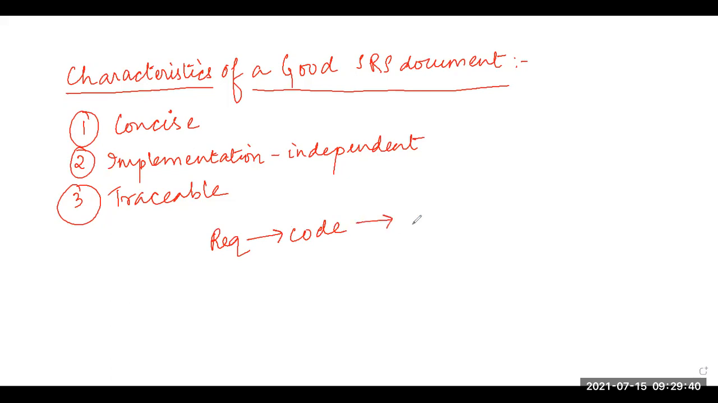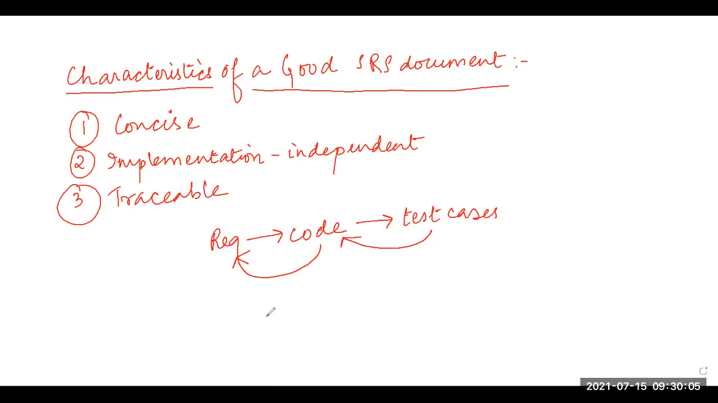Then from code we are able to trace and go to the test cases which are used to test these requirements. And similarly, if I start from test cases, I can go to the specific code which is tested, and from this code I can also go back to the requirements for which this code was prepared. So this is known as traceability.